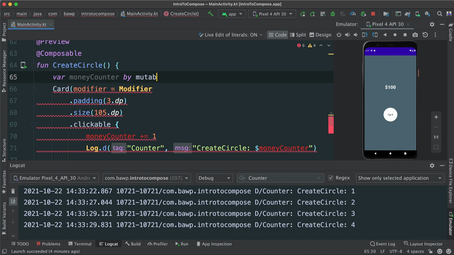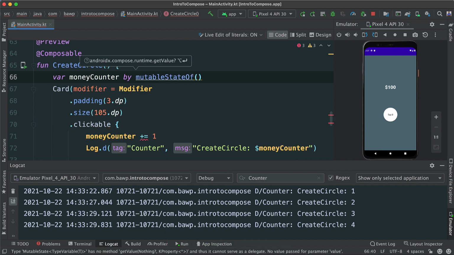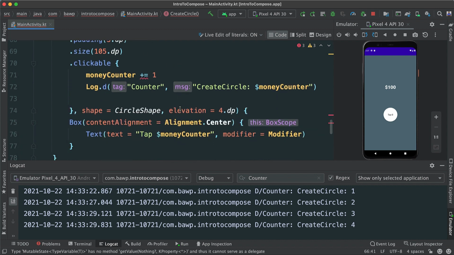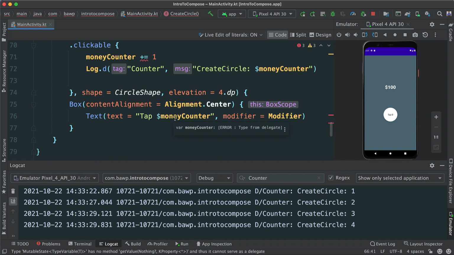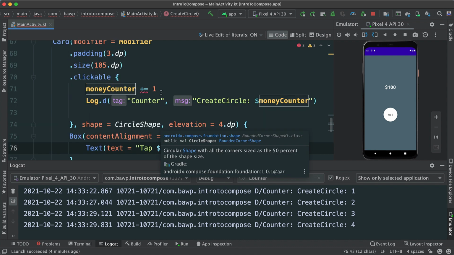I'm going to say by, to delegate this responsibility to some other class we don't even have to know about. I'm going to say mutableStateOf, like that. And this mutableStateOf, I'm going to pass a value of 0 in the beginning. So what are we doing now? We are saying this my counter is not going to be just an integer. It's going to be something that is wrapped into a state, which is needed for us to be able to recompose our text so it gets the correct value as the value is changed.